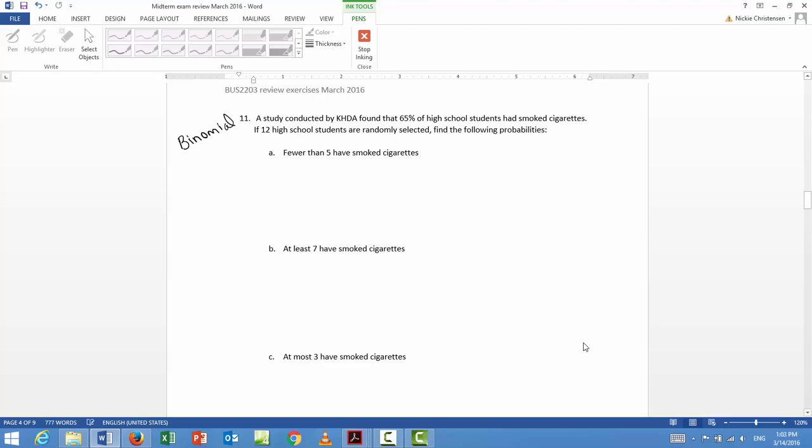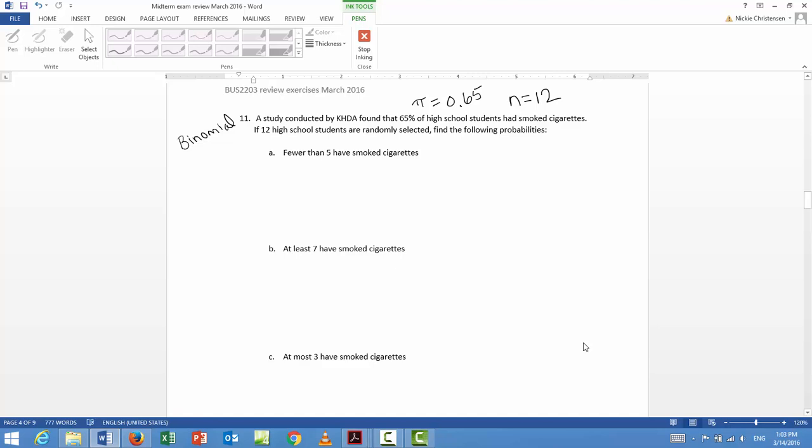Okay, so our probability of success, remember that success in a binomial problem doesn't have any feeling of good. It's just whatever we're looking at. So we're looking at smoking here. So the probability of success for this problem is 65% or 0.65. And we chose 12 students, so our n is 12.